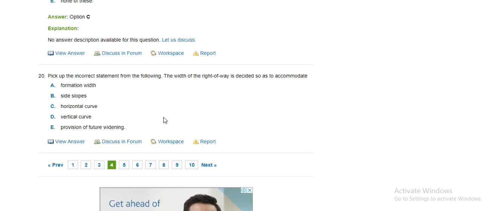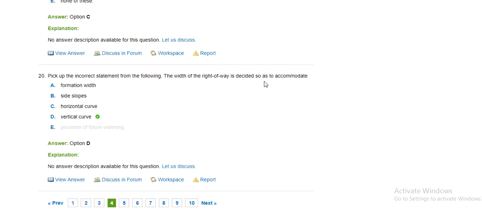Pick out the incorrect statement from the following. The width of the right of way is decided so as to accommodate formation width, side slope, horizontal curve, vertical curve, provision of future widening. So the incorrect statement is vertical curve. So the width of the right of way is decided so as to accommodate only formation width, side slope, horizontal curve.